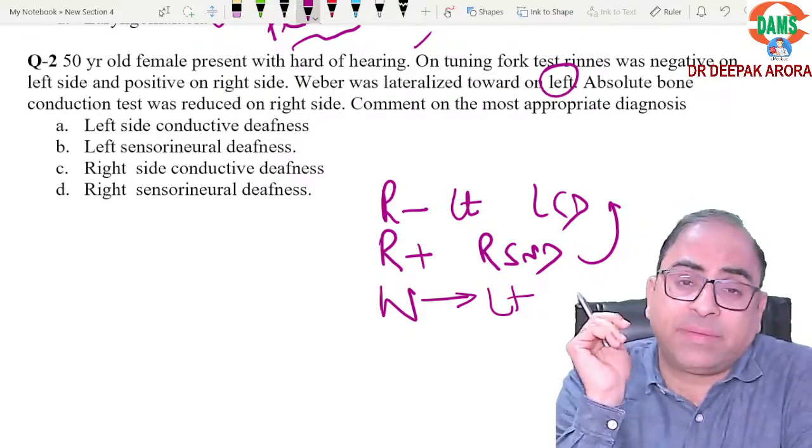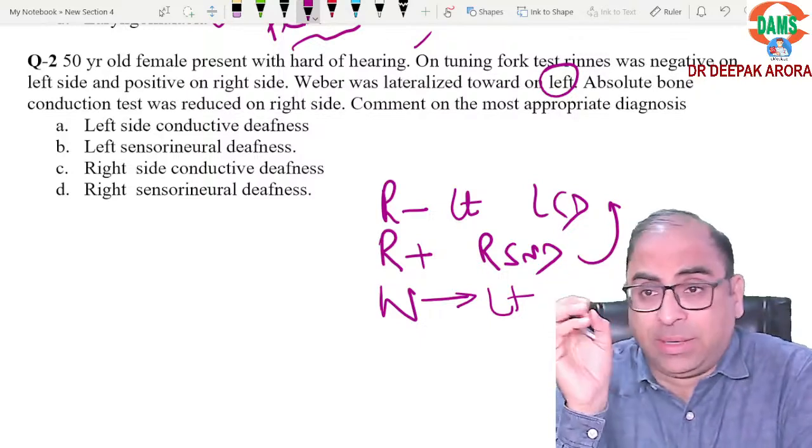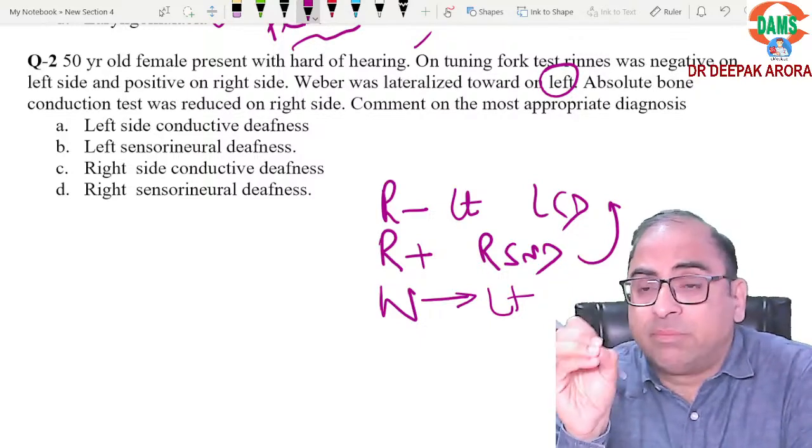Then the examiner has given you a bone conduction test. And if you remember in the class, I highlighted this point, okay, bone conduction tests are very important.